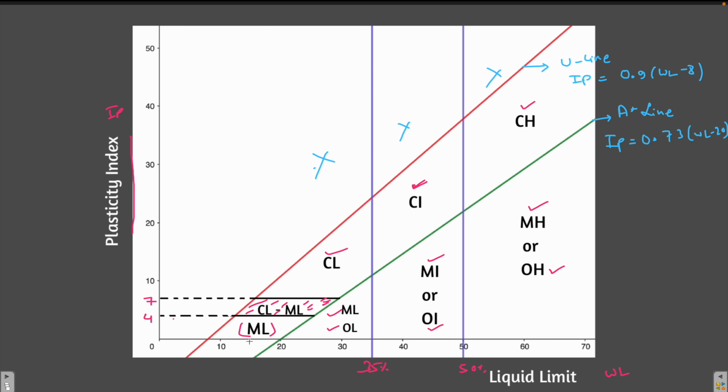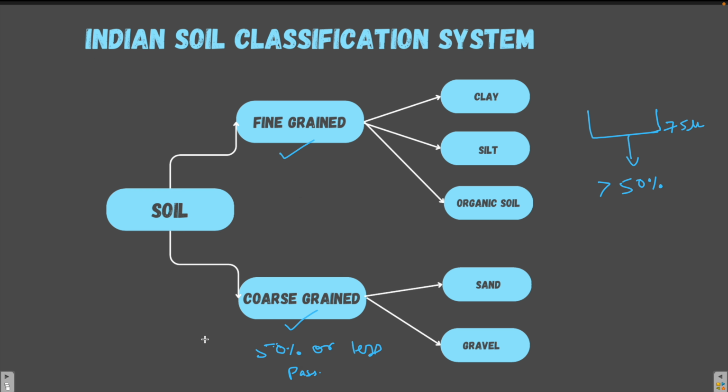So these two things you should also take care of: when the plasticity index is between 4 and 7, the soil is CL-ML soil. That means it is silt and clay soil and it has low compressibility. And when the plasticity index is less than 4, it is silt with low compressibility. So this is how we classify the soil according to the Indian soil classification system.